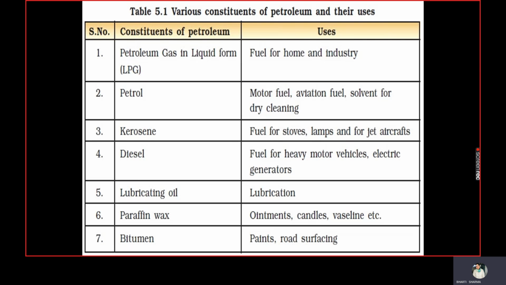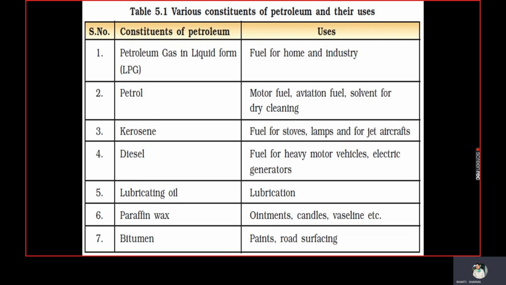Next is kerosene. This is the fuel for stoves, lamps and aircraft also. So it's very important. Next is diesel. For heavy motor vehicles like trucks, tractors and buses, we use diesel. Okay. Electric generators in homes, which are used during power cuts, are also using diesel.